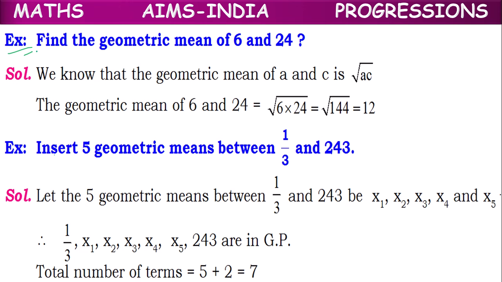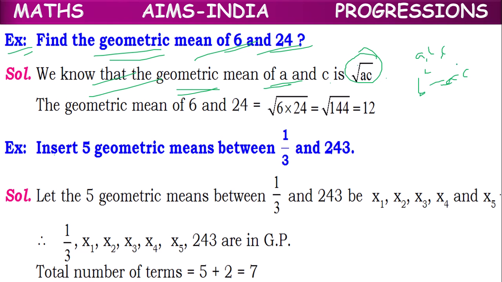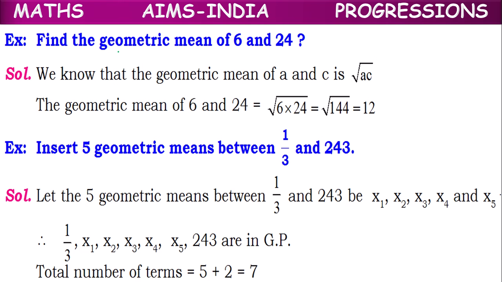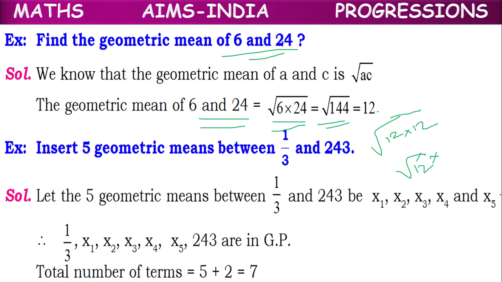Next example. Find the geometric mean of 6 and 24. We know that the geometric mean of a and c is root of ac, because if a, b, c are 3 terms, we have b square equal to ac, or b equal to root of ac. So in the same way, the geometric mean of 6 and 24 is root of 6 into 24. If you multiply, root of 144. 144 can be written as 12 into 12, root 12 square, the square root cancels, and the answer is 12.